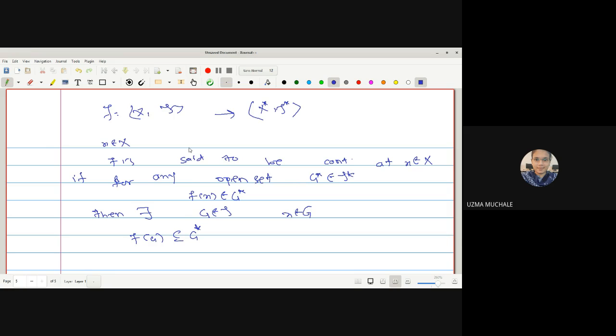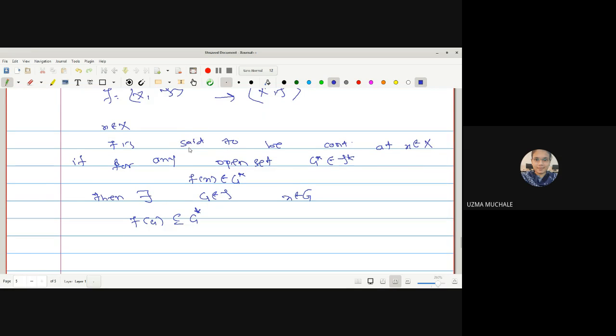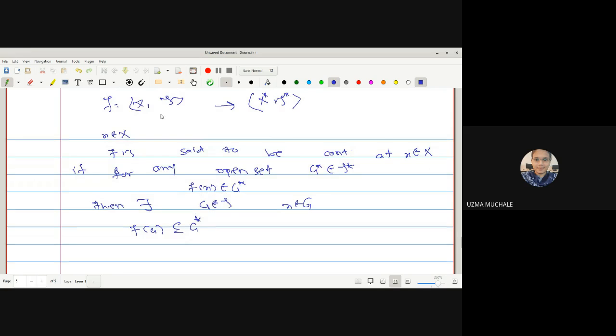First, let us read the definition. What is given to us? f is a mapping from (X, τ) to (X*, τ*).